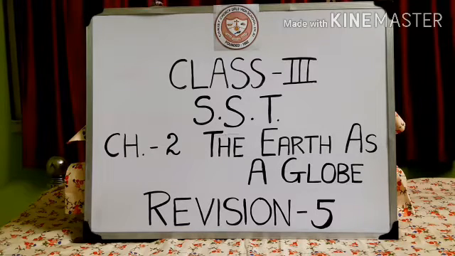The globe helps us to know many things about the earth. It helps us to know about the continents, oceans, how the land masses are separated from each other, isn't it? So all this information we get through the globe. The globe gives us an idea of the shape of the earth, that the earth is round, isn't it? When we look at a globe, we can well imagine how our earth looks from space, isn't it? So the globe gives us an idea of exactly how the earth looks.